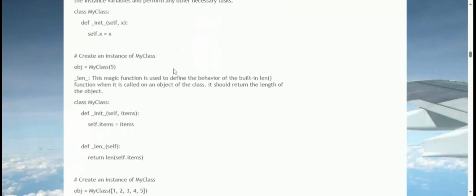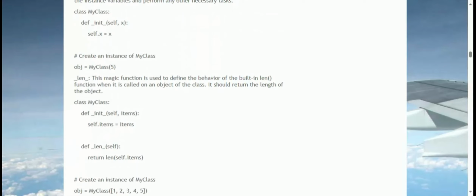class MyClass: def __init__(self, items): self.items = items. def __len__(self): return len(self.items). # Create an instance of MyClass. obj = MyClass([1, 2, 3, 4, 5]). # Get the length of the object. len(obj) # output: 5.